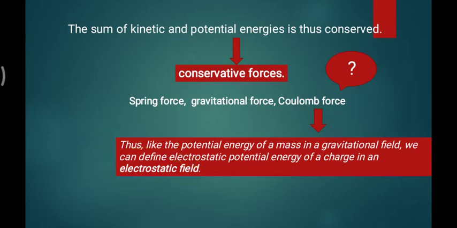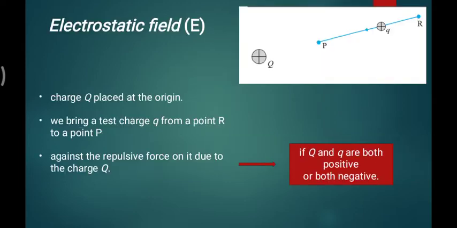Now, like the potential energy in the mass scenario, which is called the gravitational field due to gravitational potential energy, here also we have an electrostatic field, and it has electrostatic potential energy. Now, what is the electrostatic field? E, which we saw in detail in the first chapter, in the equation scenario.